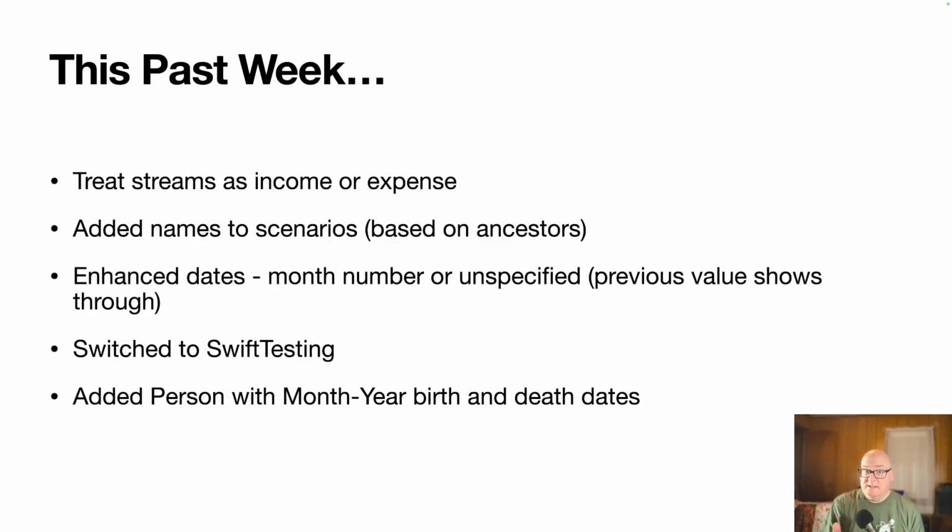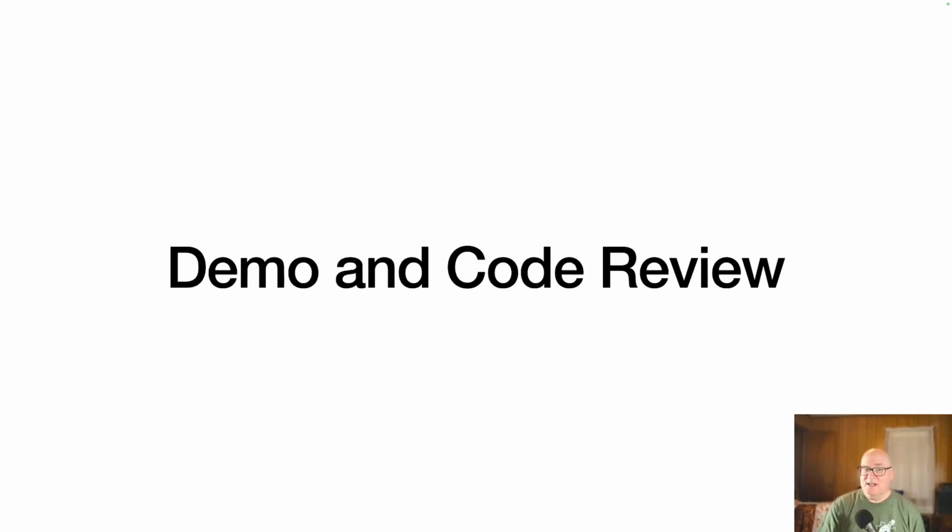We enhanced dates to make them either a month number or unspecified, and if they're unspecified, the previous value shows through. We switched to Swift Testing, which is a new testing framework. I don't know if it's considered the prototype or the early release version for the next version, but we're going to try working with it anyway. And then we added a person notion, so a month, year, birth date, and death date may or may not be known. All right, let's go take a demo and do the code review.